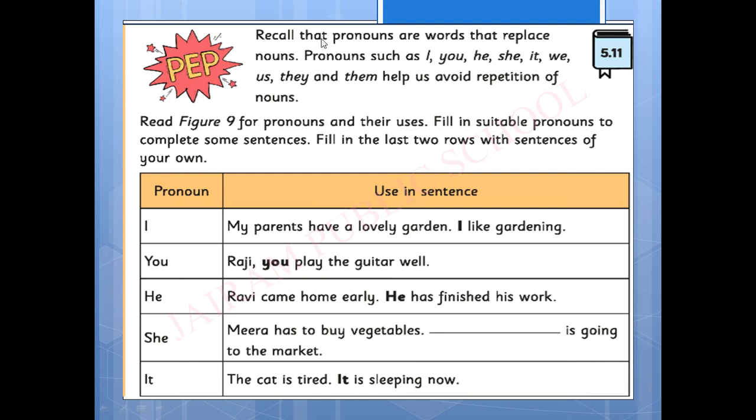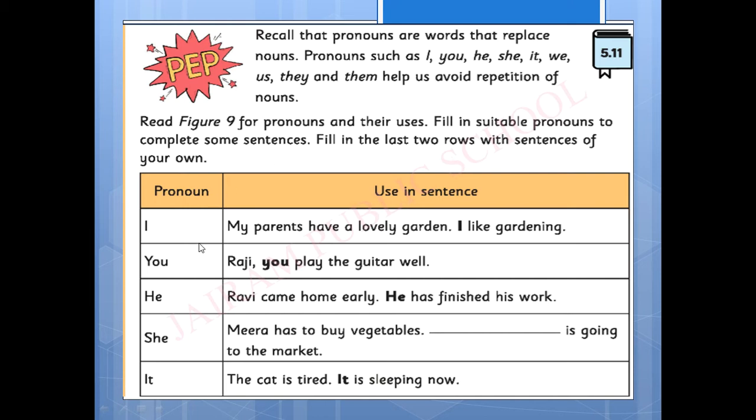So here is a paper activity for you children to enrich your brain. So recall that pronouns are words that replace nouns. So why are we using the pronouns? Pronouns such as I, you, he, she, it, we, and they help us avoid repetition of nouns. So instead of using nouns, we are using pronouns. So read figure 9 for pronouns and their uses. Fill in suitable pronouns to complete some sentences. Fill in the last two rows with sentences of your own.